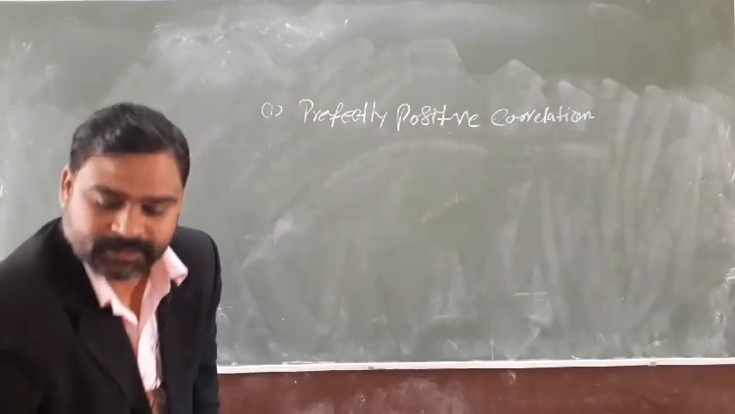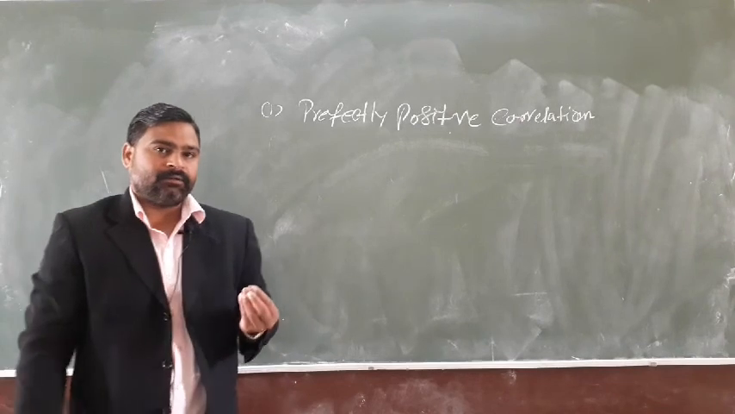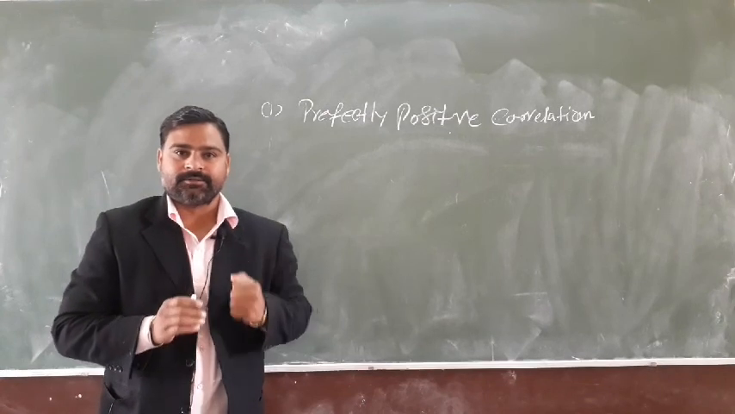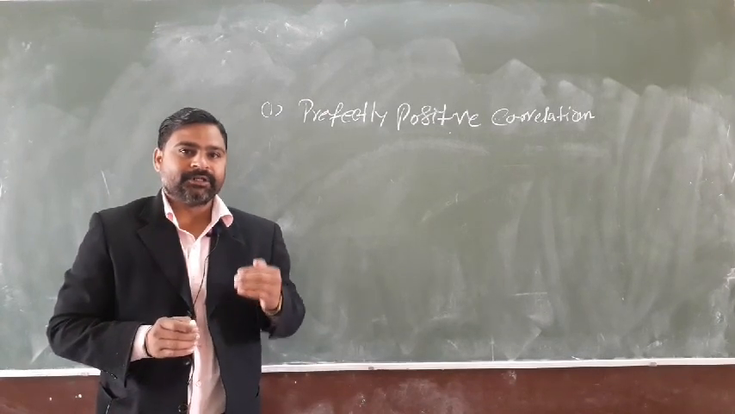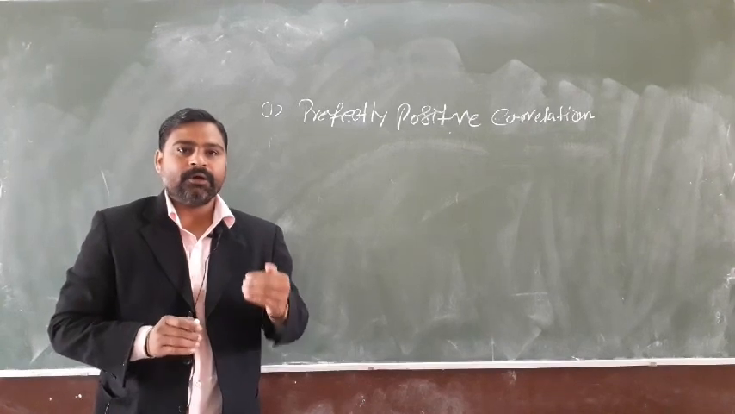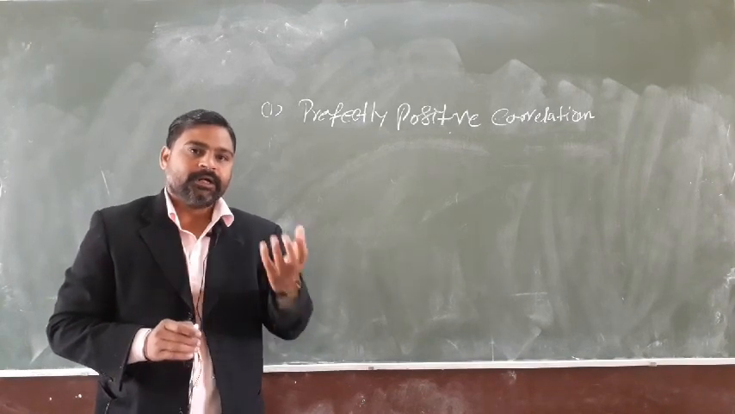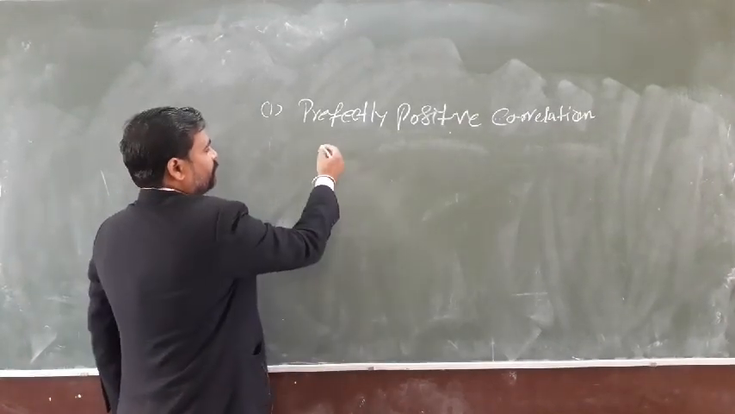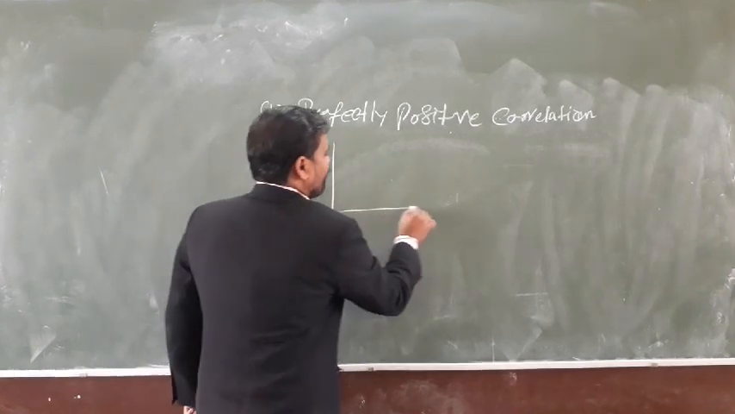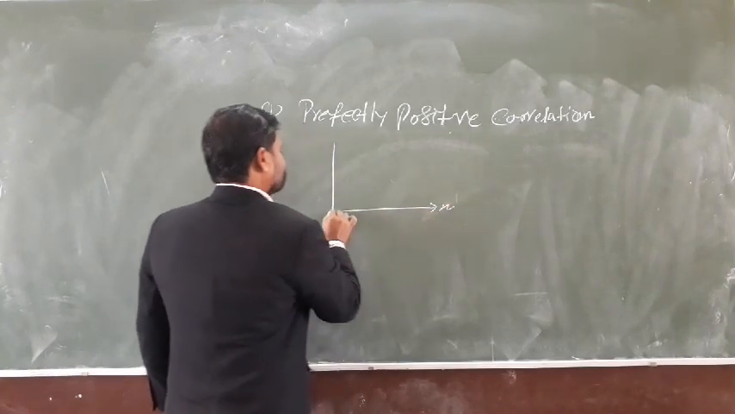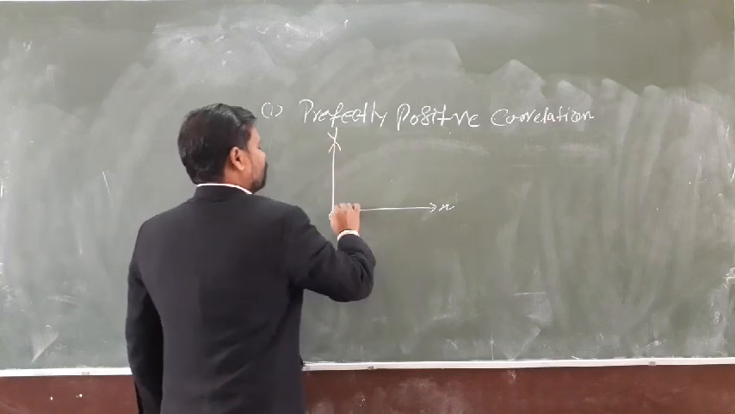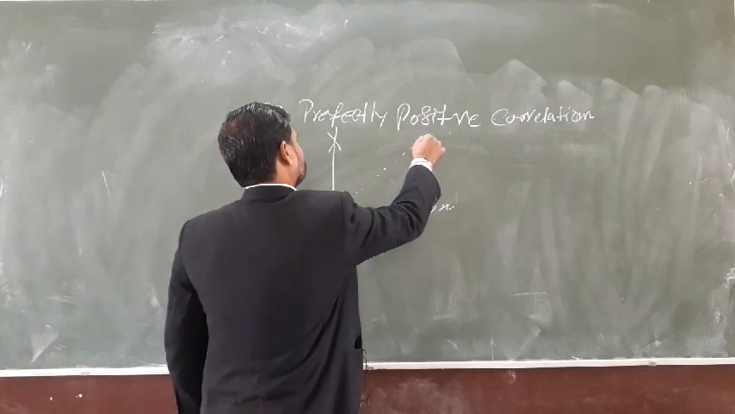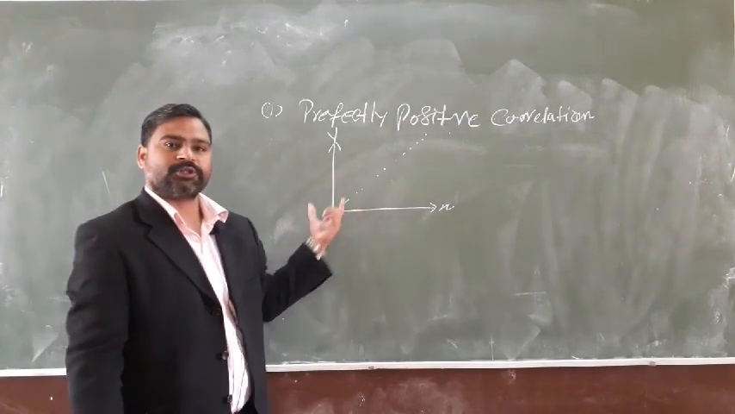Perfectly positive correlation is the correlation where the change in one variable changes another variable in the same proportion. Suppose that if the price is increasing by 10%, the demand will change by the same proportion, 10%. So that is known as perfectly positive correlation. Here if we show it on a graph, it will be like this: x-axis, y-axis. Here the correlation is perfectly positive.